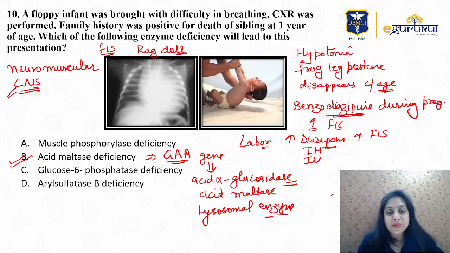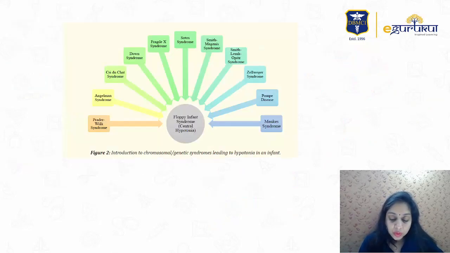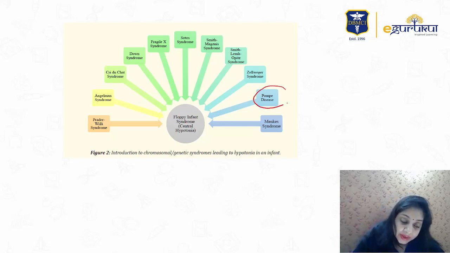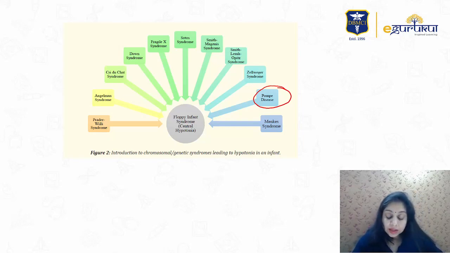Glycogen is a sticky substance. If it is not broken down properly, it accumulates inside the cells, which leads to severe muscular pains and hypotonia, all those characteristics. So these are a few floppy infant syndrome causes you can see in the exam. In this, we are talking about Pompe's disease because of acid maltase deficiency. But in the exam you may have any of these diseases, because all of these show floppy infant syndrome characteristics. Okay.